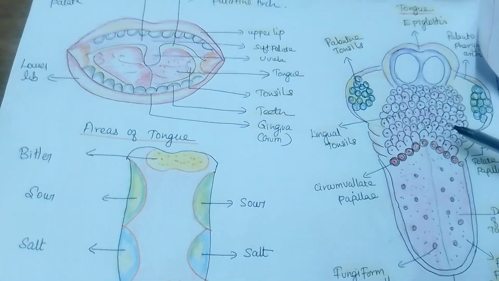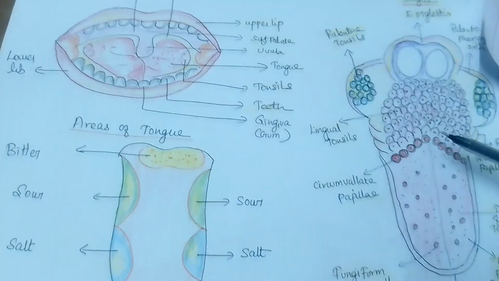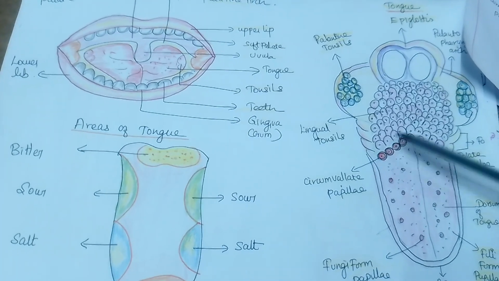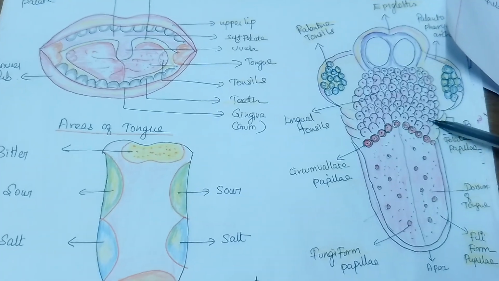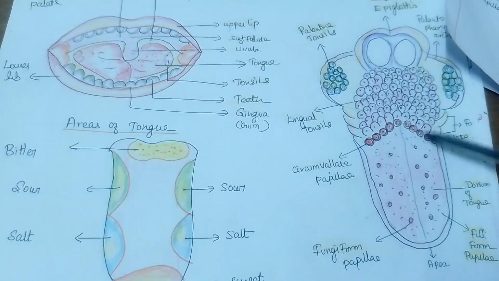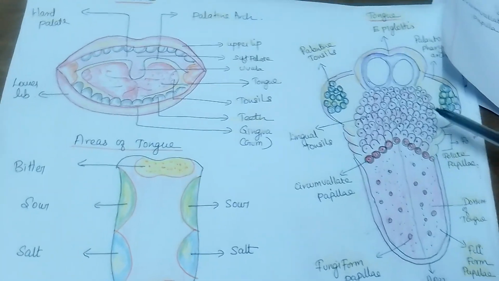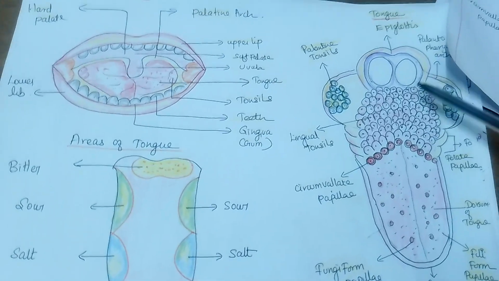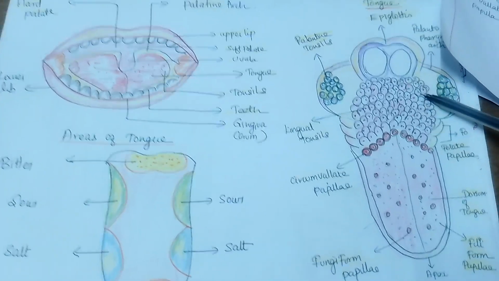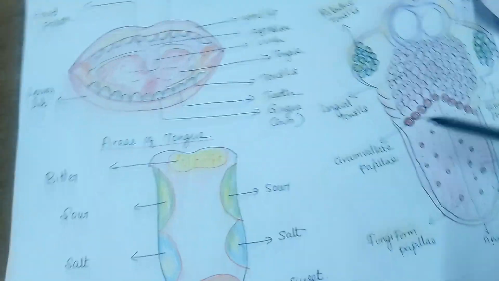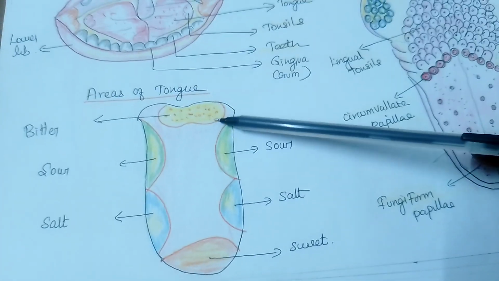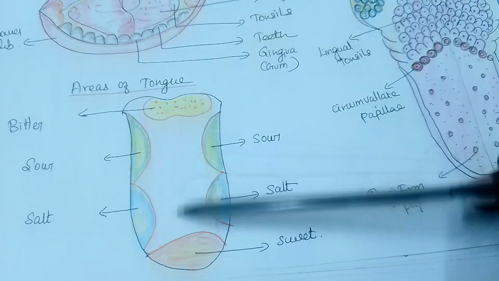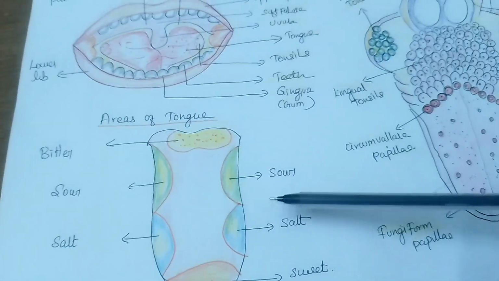Here the tonsils are present, on both sides. This is the real structure of the tongue. You can draw this one. Then this is the epiglottis. This is the lingual tonsil. Palatine tonsils are present. If you see the areas of the tongue, you can divide it into the bitter area, sour area, salt area and sweet area. So these are all the areas of the tongue.